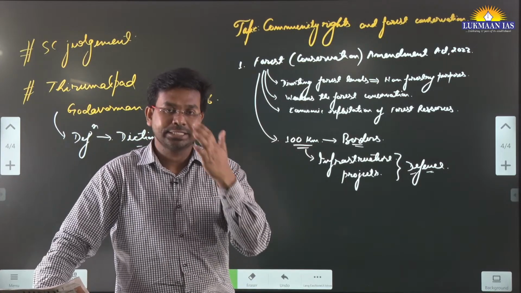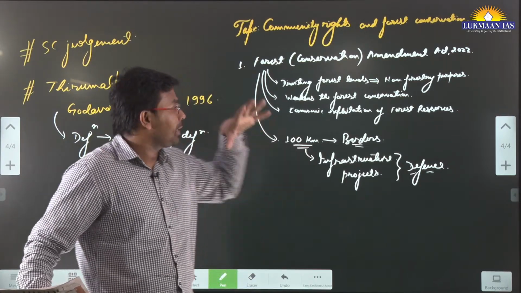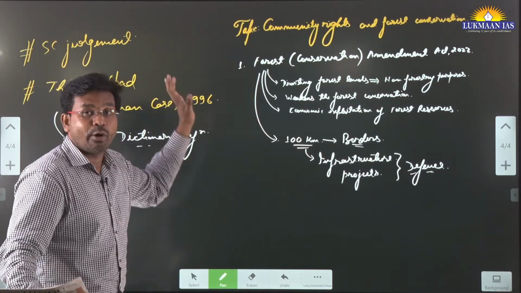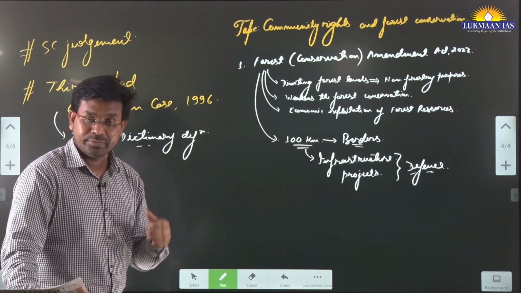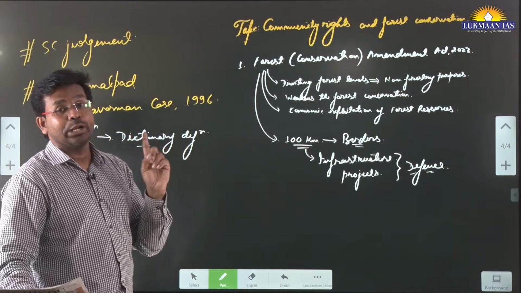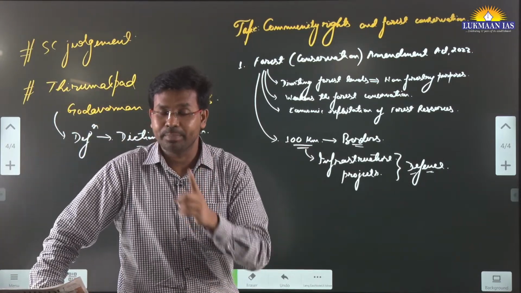That will come under the purview of the Forest Conservation Act, and once it does, those forests cannot be diverted for non-forest purposes.